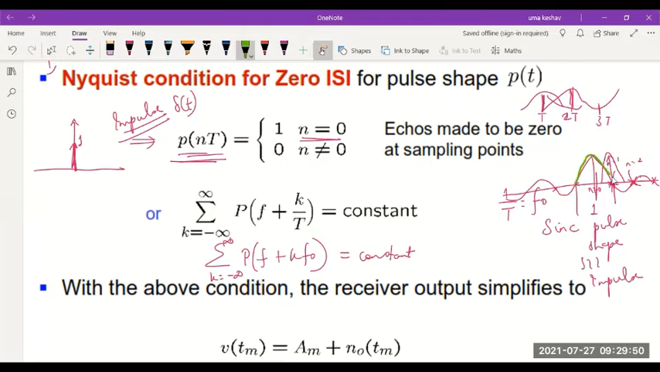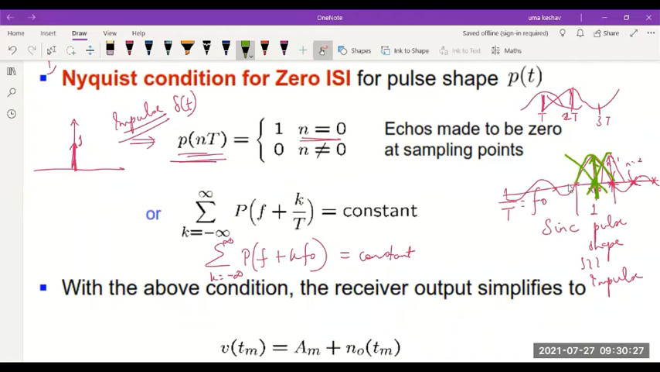See, for this pulse, we are taking the sample here, and the neighboring pulse should pass through 0 at the sampling instant. When I am sampling here at the center of the pulse to obtain the value of this pulse, the neighboring pulses coming from both sides should pass through 0 at the point when I am sampling the required pulse. Then that will mean there is no intersymbol interference from the neighbors.